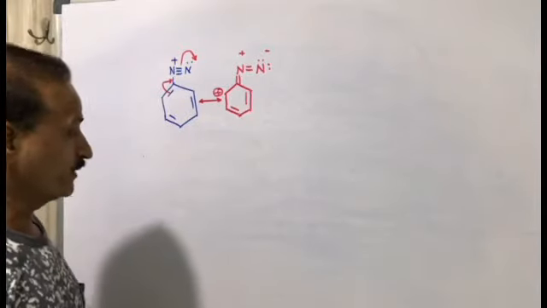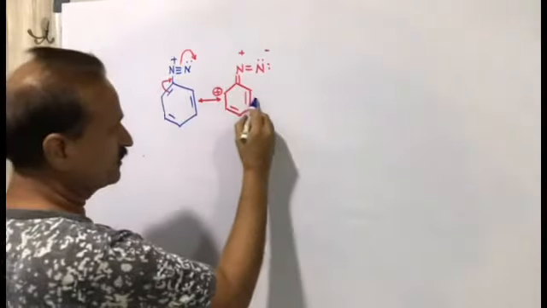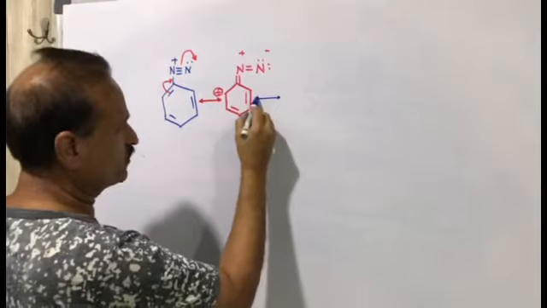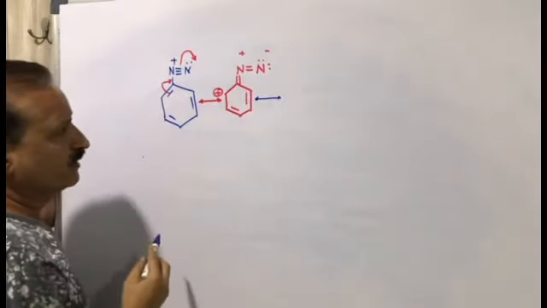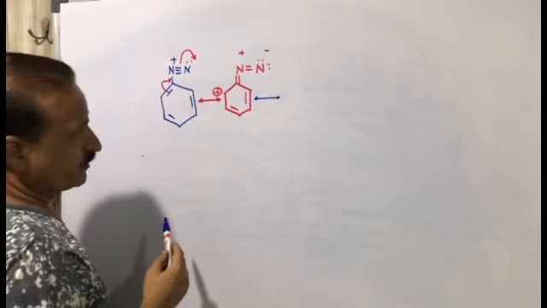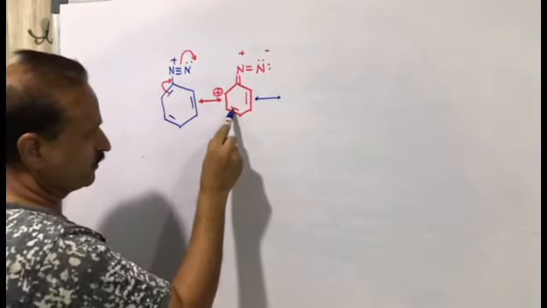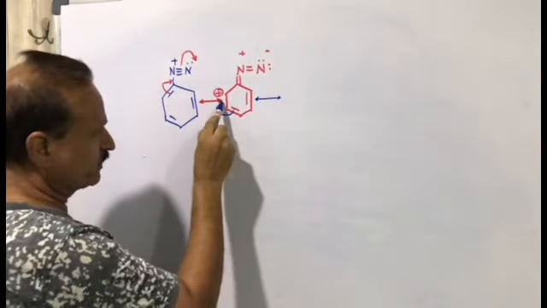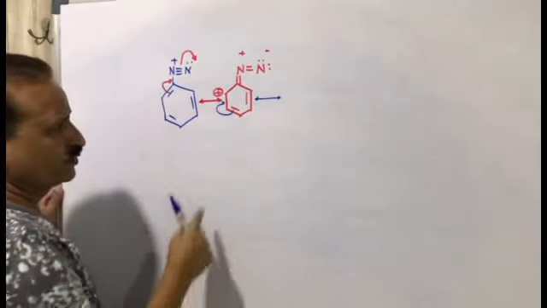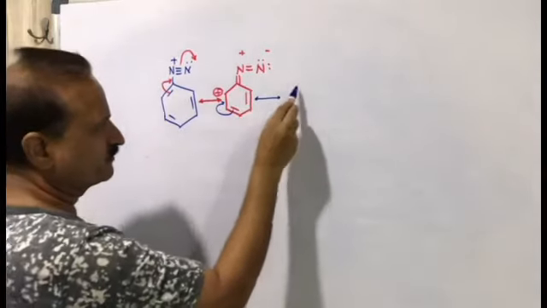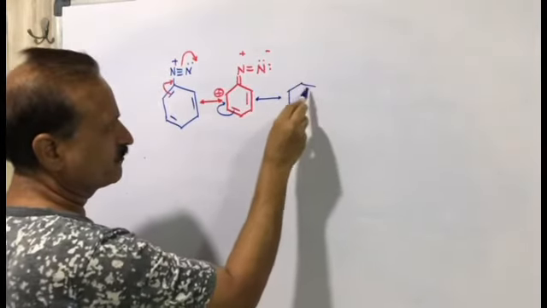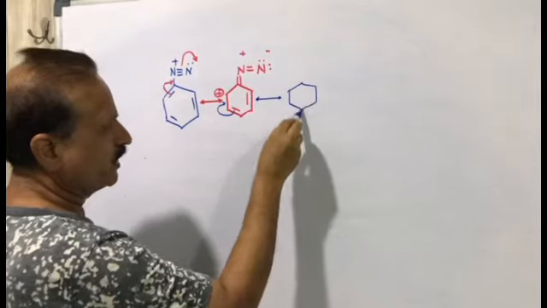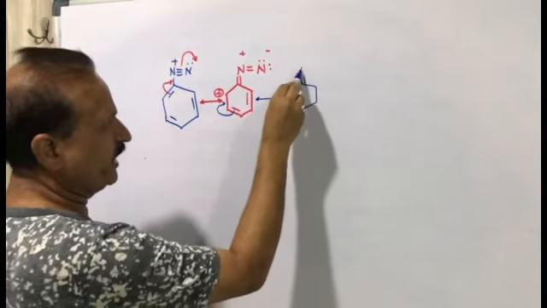Now what will happen? Again, another resonance structure: this bond will transfer over here, so here will be a plus charge. The above part will remain as it is.